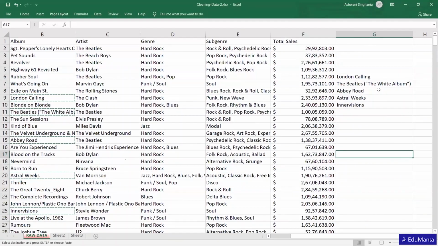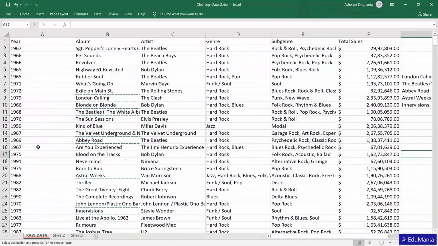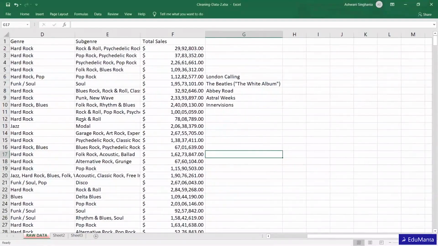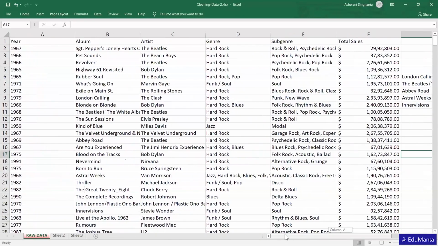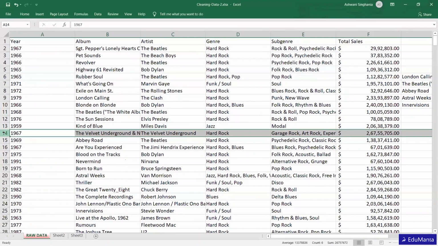So how will we go about it? If you are not going to use VLOOKUP, then you have to separately find each album in the album column, look at the corresponding total sales figure, and write it down manually, and that is going to take a lot of time because you don't know where exactly it is.